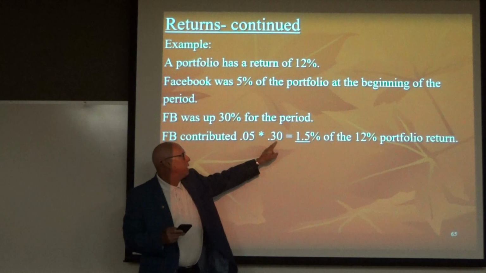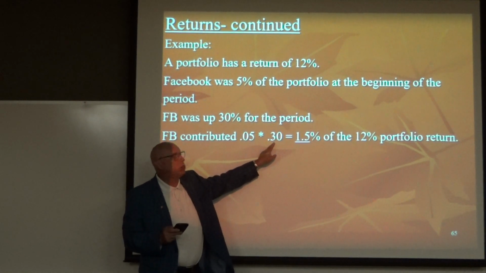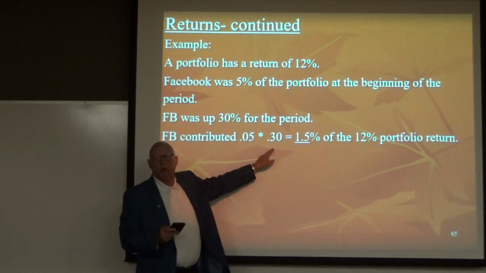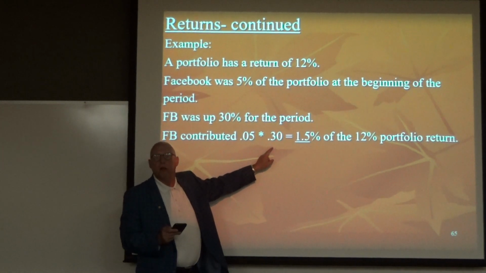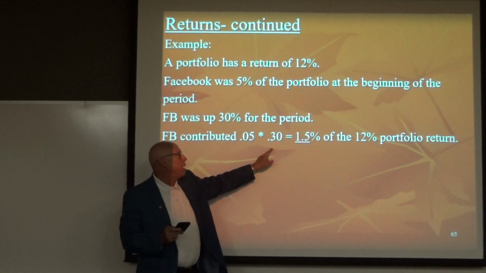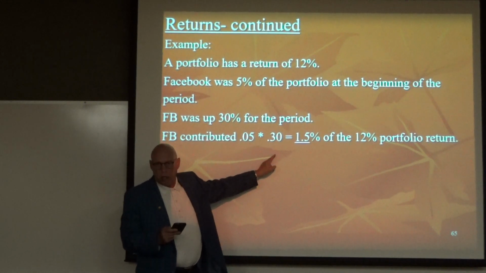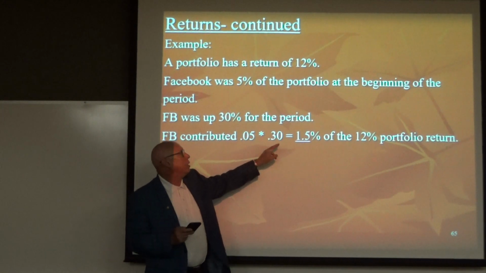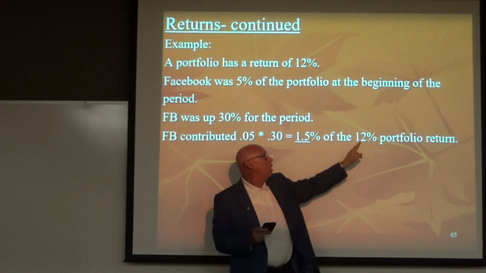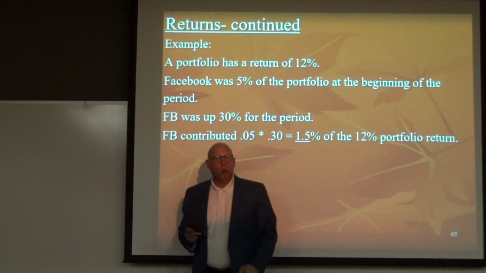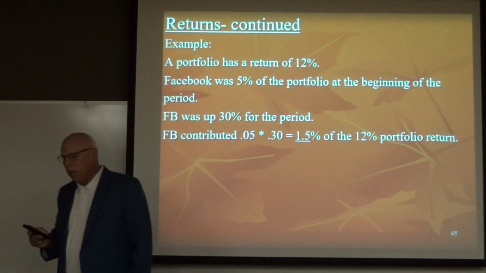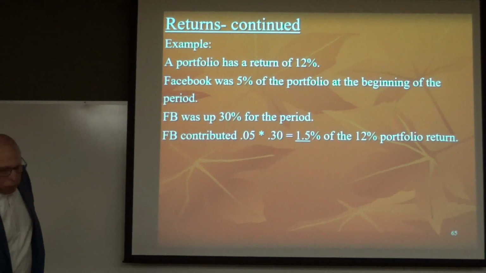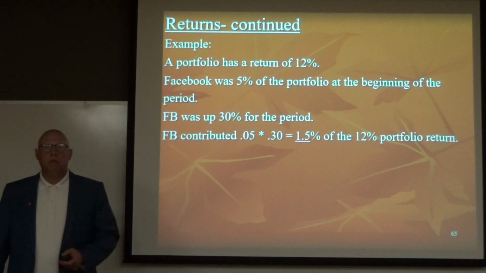Why is that? Because Facebook had a wonderful return, which obviously was much higher than the overall return of the portfolio. Facebook's performance was better than the performance of most of the other stocks. It might have been better than the performance of all of the other stocks in the portfolio. It was 5%, it rose 30%, it generated 1.5% of the 12% of the return, which is 12.5%. So Facebook contributed a disproportionate share of the return of the portfolio.